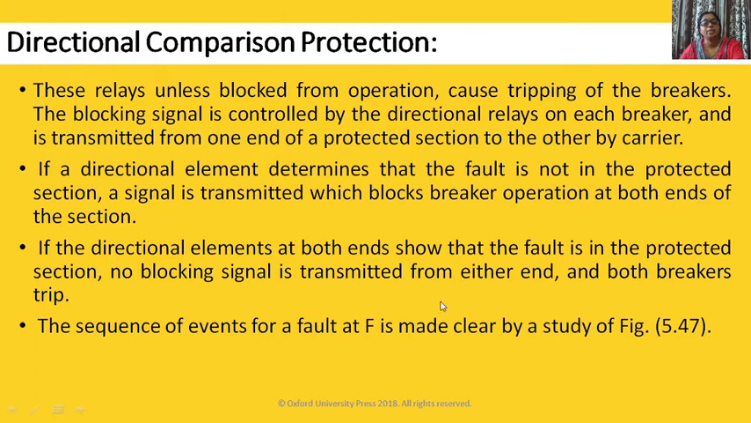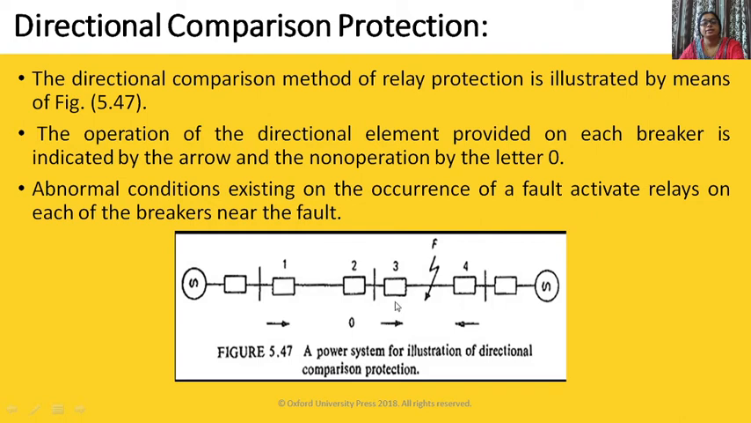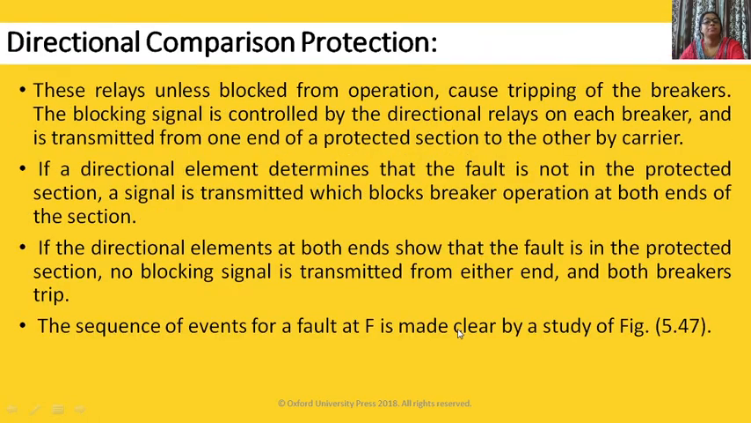If the directional elements at both ends show the fault is in the protected section, no blocking signal is transmitted from either end and both breakers trip. Here, as the direction shows both breakers are tripping, no blocking signal is transmitted, and both will trip.